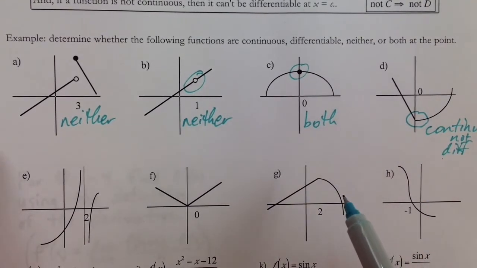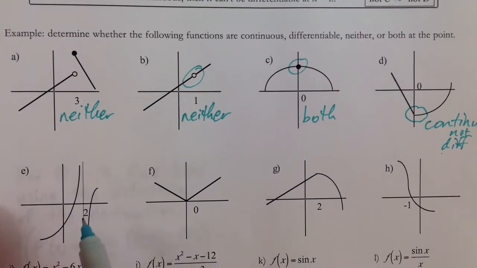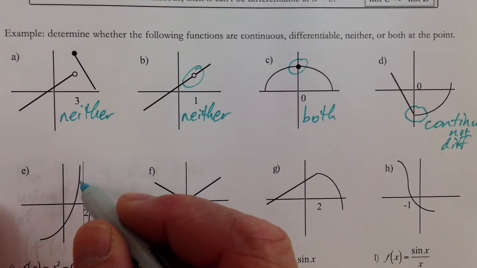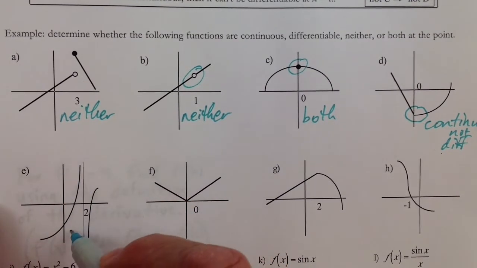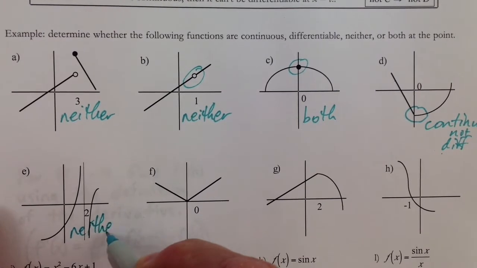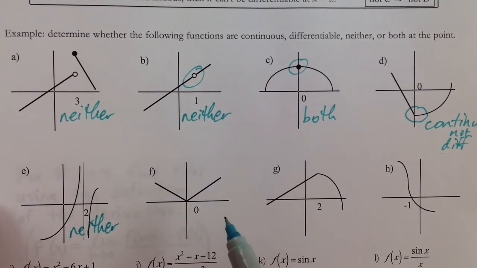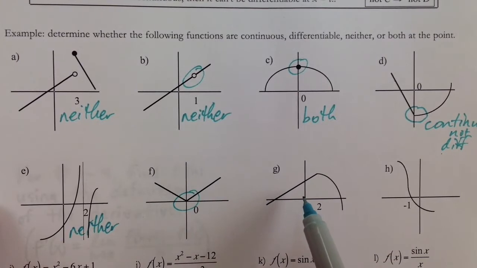Okay, and then over here, D, we've got a discontinuity at this vertical asymptote. So it would be neither continuous nor differentiable. And here we have a sharp point. So maybe you do the rest of these. Tell me what this would be, and then do G and H as well, and then play the video.